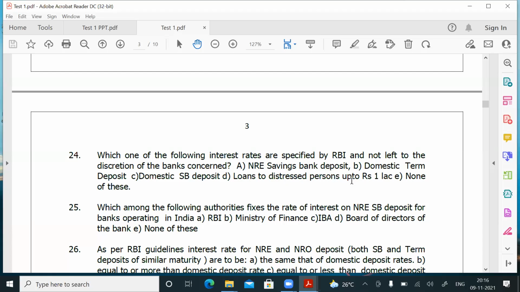Which interest rate is fixed by RBI? DRI interest rate, differential rate of interest scheme, is there? No, 4%. That is only fixed by RBI. So A is not fixed by RBI, B is not fixed by RBI, C is not fixed by RBI, D is also not fixed by RBI. The correct answer is none of these. Question number 24, the correct answer is none of these. Question number 25.